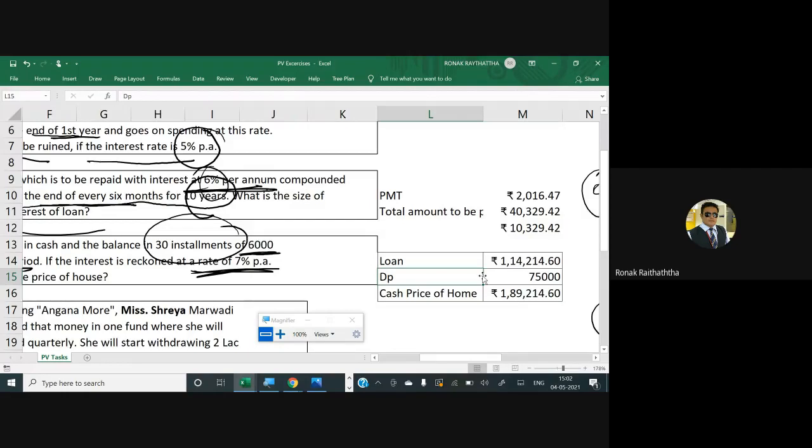Assume that it is in dollars and we are in the United States of America. Then only this calculation looks a little bit logical. Otherwise, 1,89,214 would be the amount of maintenance you will be paying in a project anywhere in Rajkot, you know.